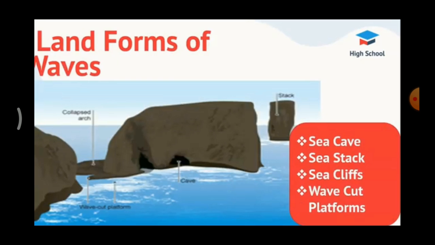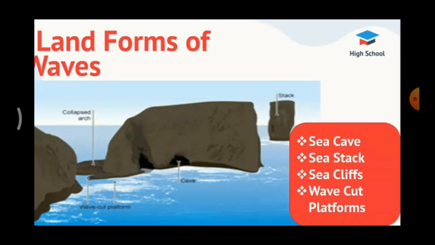First one, erosional landforms of waves. First one, sea cliffs. Sea cliffs are formed when sea waves dash against them. The rocks get eroded to form steep vertical walls. So the major part of the rocks gets eroded for what? To form vertical walls.